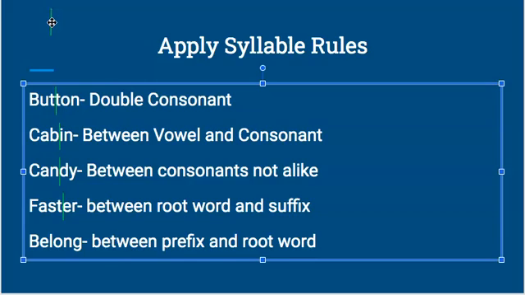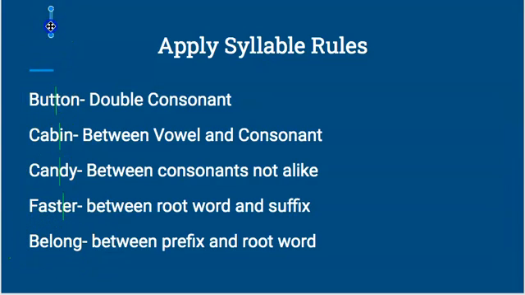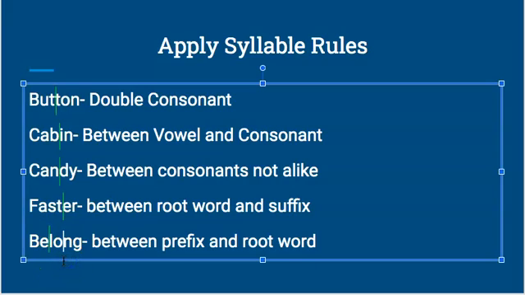All right, and the last one, belong, you're going to divide it between the prefix and the root word. So the root word is actually long, and the prefix is be. So you're going to divide it between the prefix and the root word. Just like become, be-long. Be is a prefix added on to words, and the root word would be long.